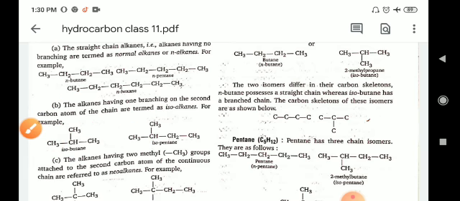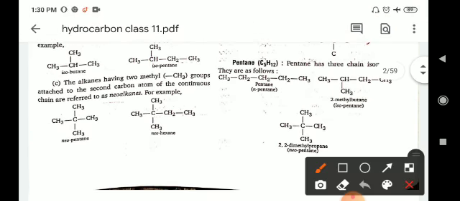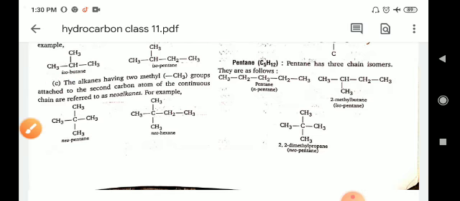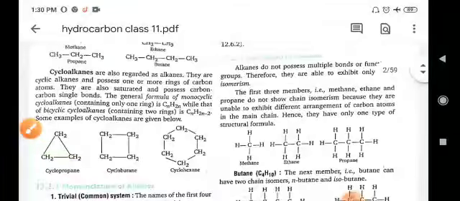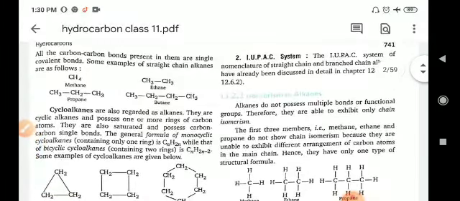But in the other condition, when the alkanes have 2 methyl groups attached to the second carbon atom of the continuous chain, they are referred to as neoalkanes. For example, neopentane and neohexane. Okay, now coming to the other system.